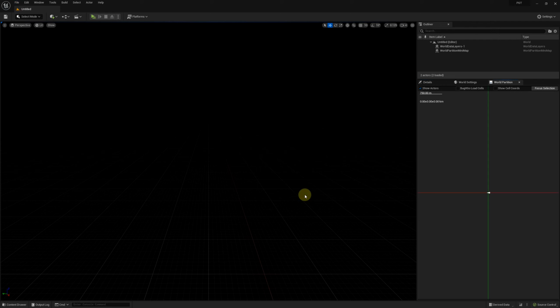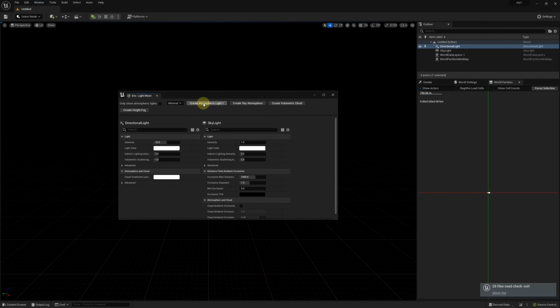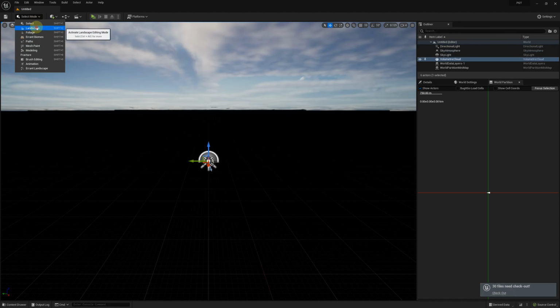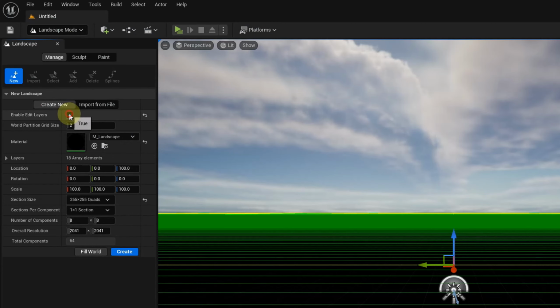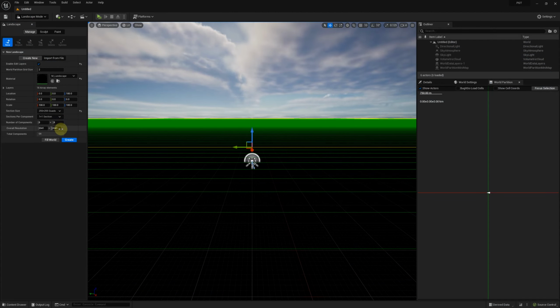Let's start by creating a new level. We can quickly initialize it using the environment light mixer. Now, let's create a landscape. It's recommended to enable edit layers, as this allows the biomes tool to adjust landscape using its own layer. It removes the risk of the tool overriding the manually sculpted parts. We'll create a 2 by 2 kilometer landscape.